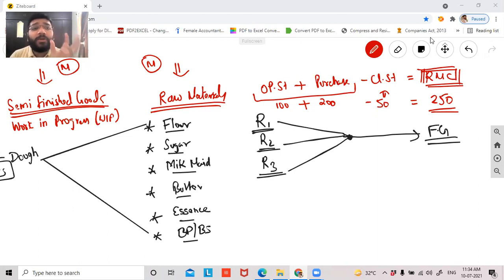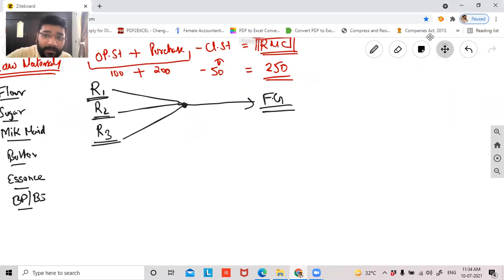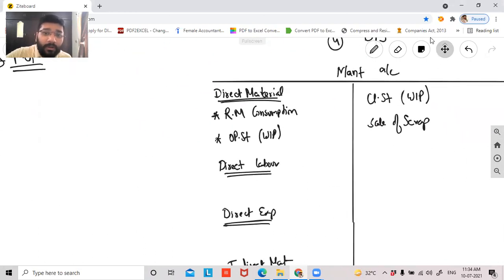I've purchased raw material worth a total of 300. In that, 50 is still in my godown. 250 worth of material has gone into the production process, consumed for the purpose of manufacturing. So guys, in your trading account, you'll be recording this raw material consumption. So are you all clear what is the meaning of raw material consumption?